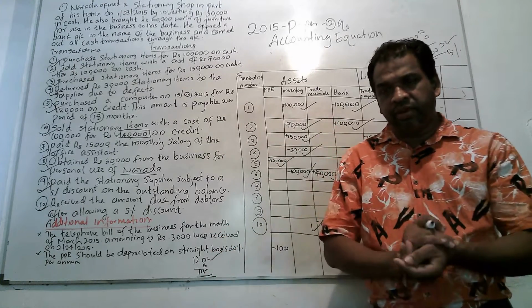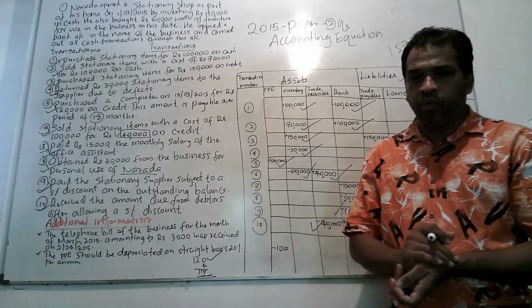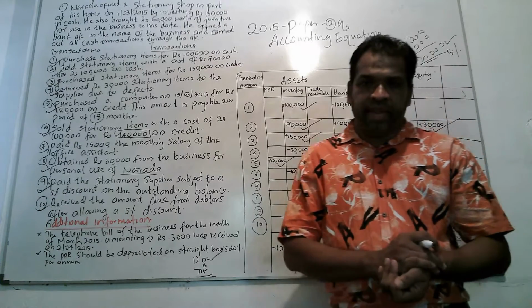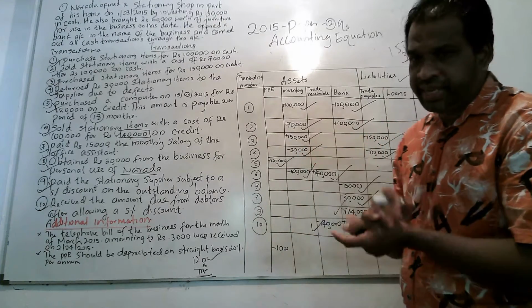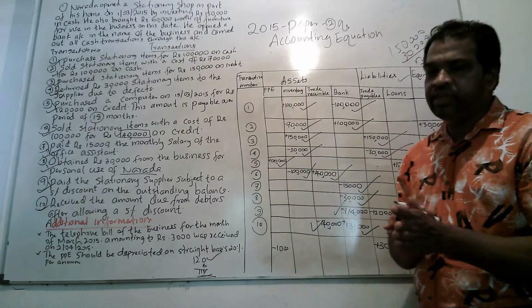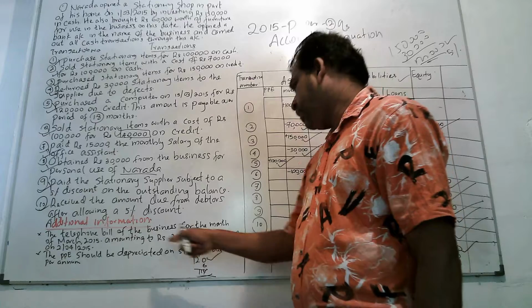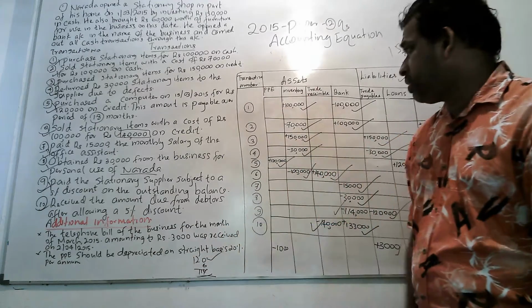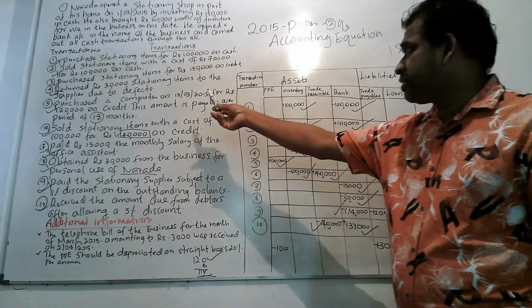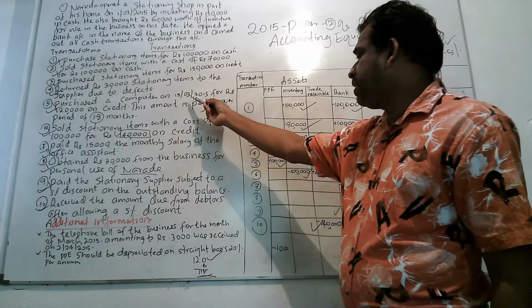If the examiner has given you a policy, then we have to obey that policy. But here he doesn't give you any policy, therefore we can take, according to the given instruction, straight line basis 20%, but they have purchased the asset on 15th March 2015.